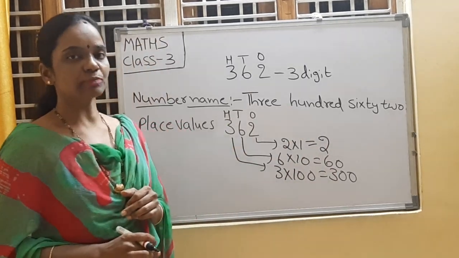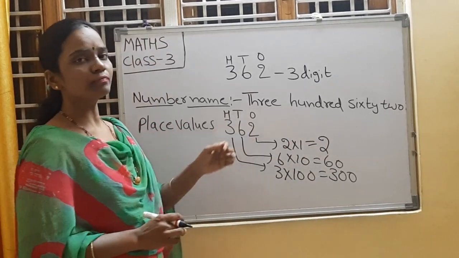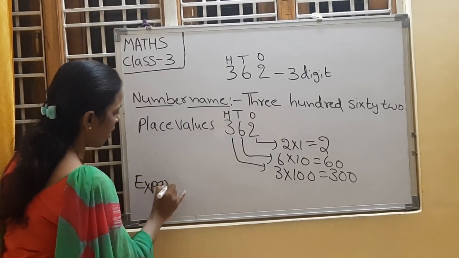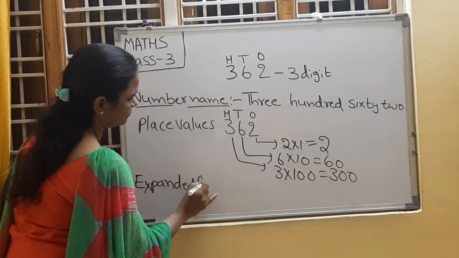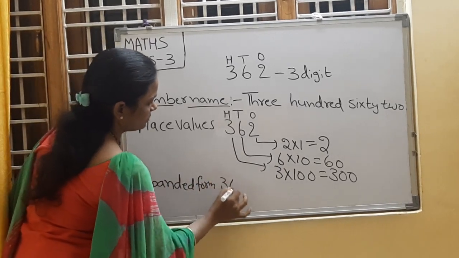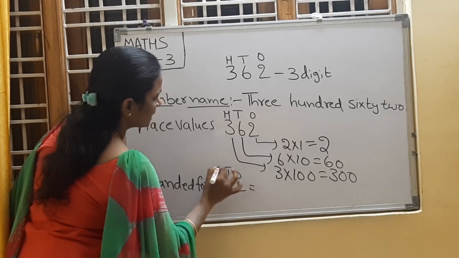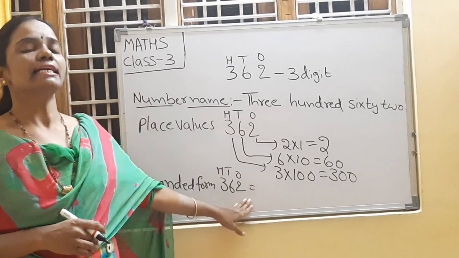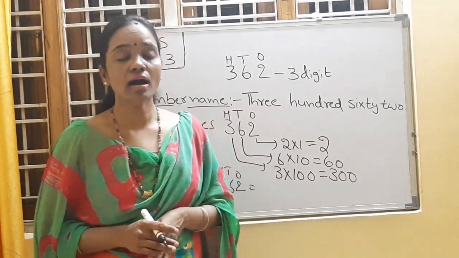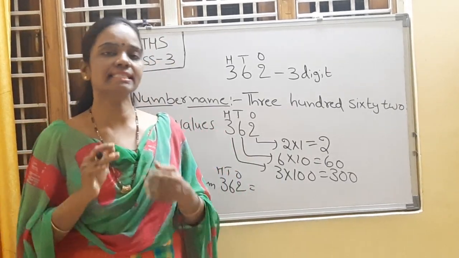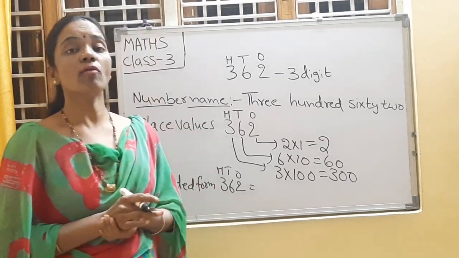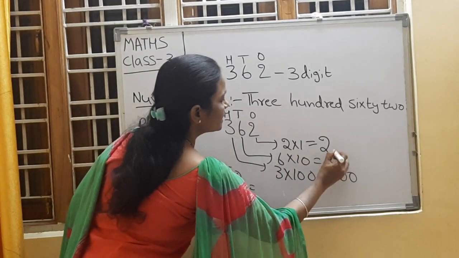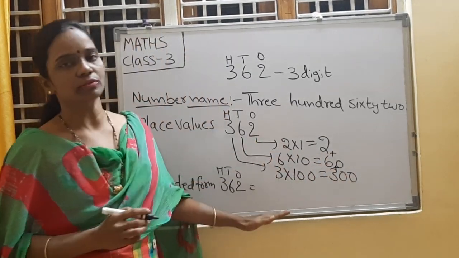Now write down the expanded form. What is an expanded form? Ones place, tens place, hundreds place. Expanded form means the sum of the place values of different digits in that number. Right? Sum of the place values. Sum means total. Total means we need to add all place values.